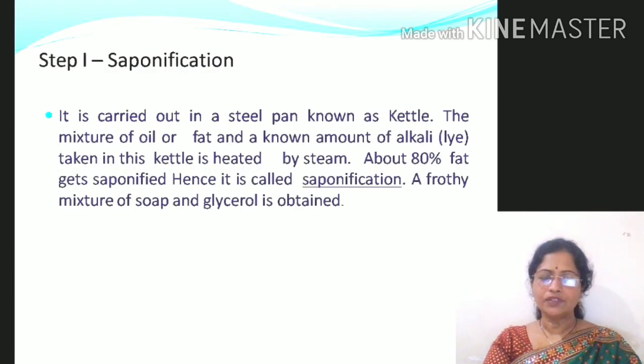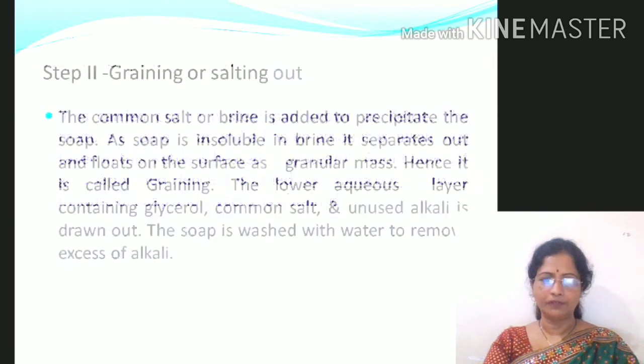In the first step of saponification, a mixture of oil or fat and a known amount of alkali, which is called lye, is taken in a steel pan called a kettle, and then it is heated by steam. About 80% of the fat gets saponified, and hence the process is called saponification. A frothy mixture of soap and glycerol is obtained.